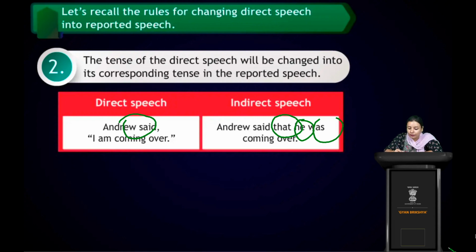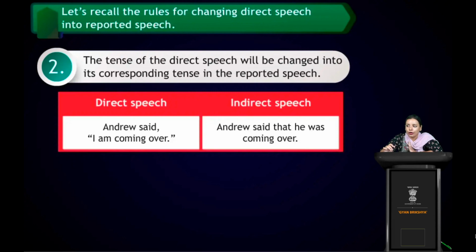You have to immediately convert the verb into a past form because said was all past tense. And if instead of said it was written says, then it would remain the same. It would be he is coming over. Okay, understood the difference? Okay, let's move.